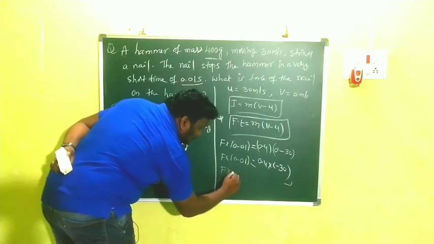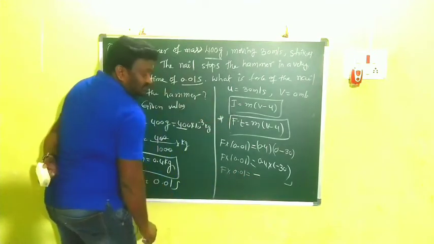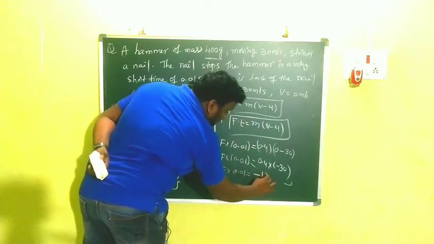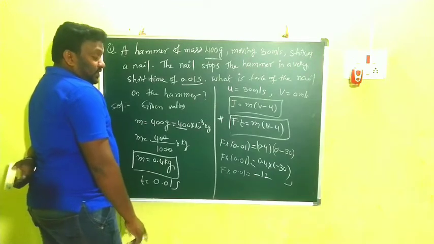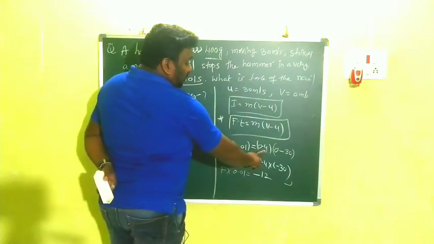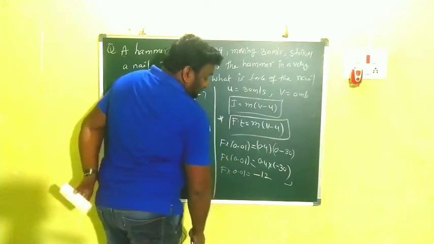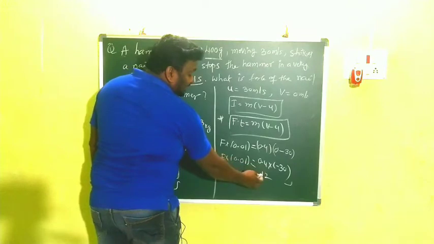From that, F into 0.01 is equal to minus 12. Here 0.4 means 4 by 10, into 30.